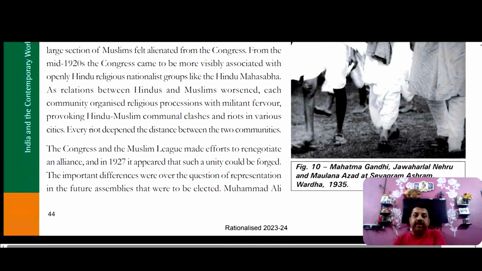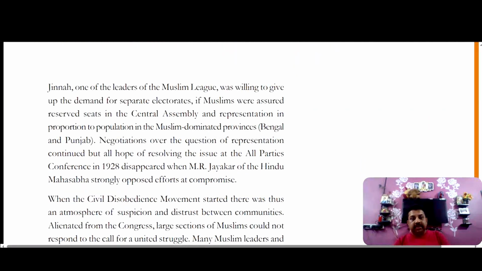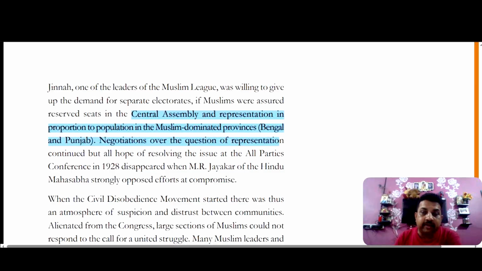The Congress and the Muslim League made efforts to rebuild the alliance. In 1927, it appeared that such a unity could be forged. Important differences were over the question of representation, and who were to be elected. Muhammad Ali Jinnah, one of the leaders of the Muslim League at this time, was willing to give up the demand for separate electorates, provided there were reserved seats for Muslims in the Central Assembly and representation in the Muslim-dominated provinces of Bengal and Punjab.